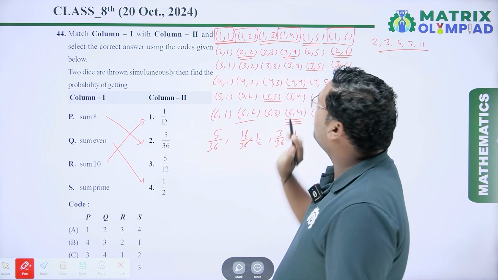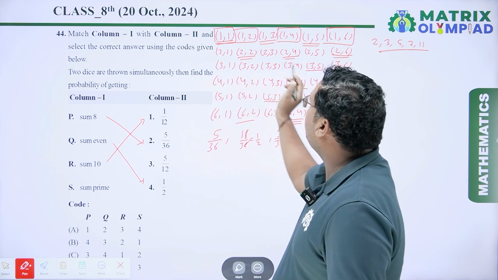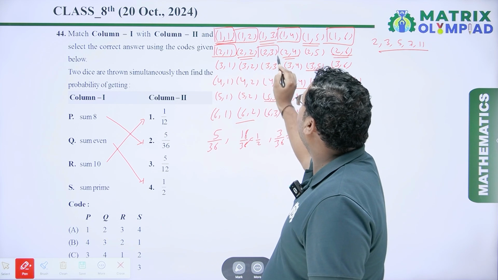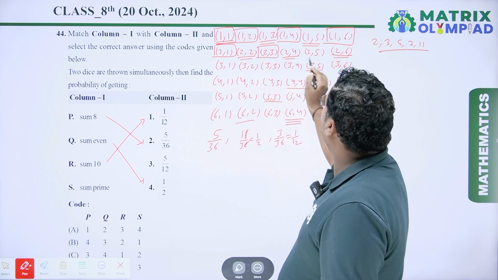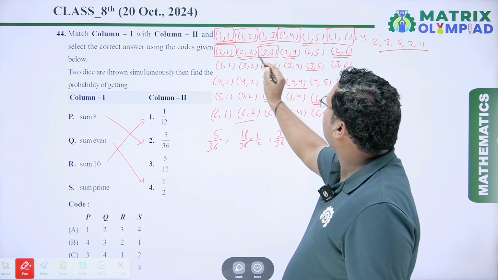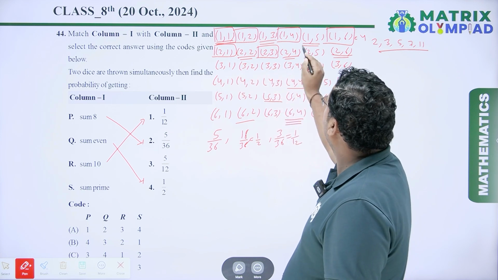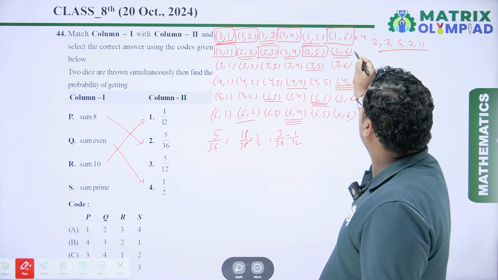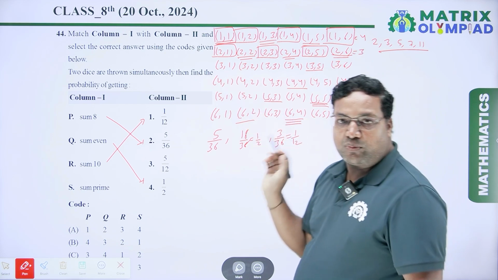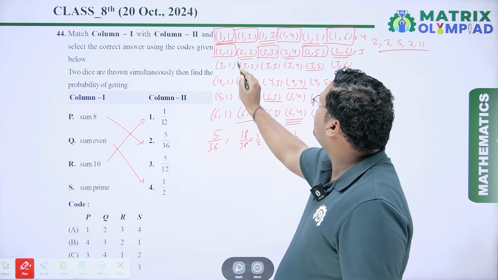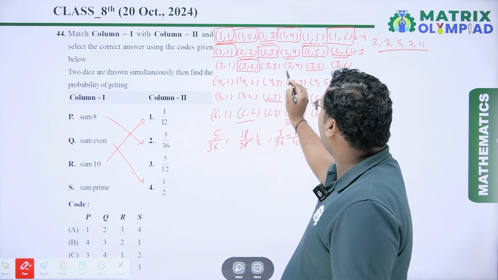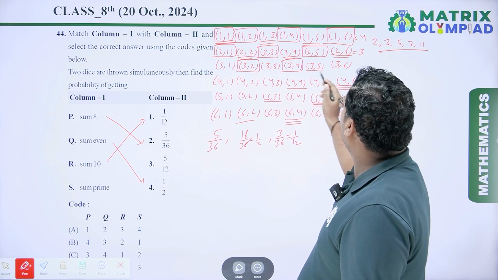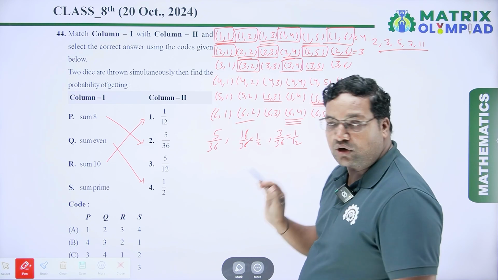So in the first row, total possible outcomes are 4. Similarly, in the second row, 2,1, it is a 3, so it is a prime number. 2,3, it is a 5, also a prime number. 2,5, it is a third prime number, 7. So in the second row, possible outcomes are 3. Similarly, 3,2, it is a 5, a prime number. 3,4, it is a 7, also a prime number. 3,5 is not a prime number. 3 plus 6 is not a prime number.